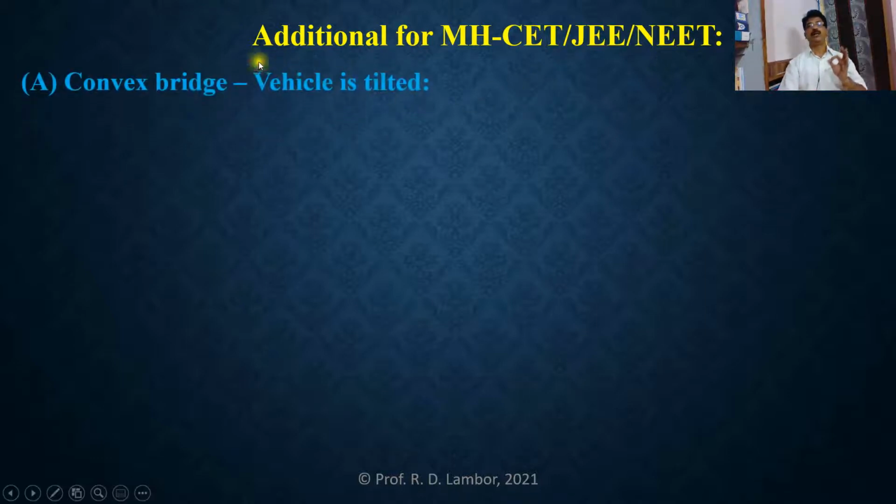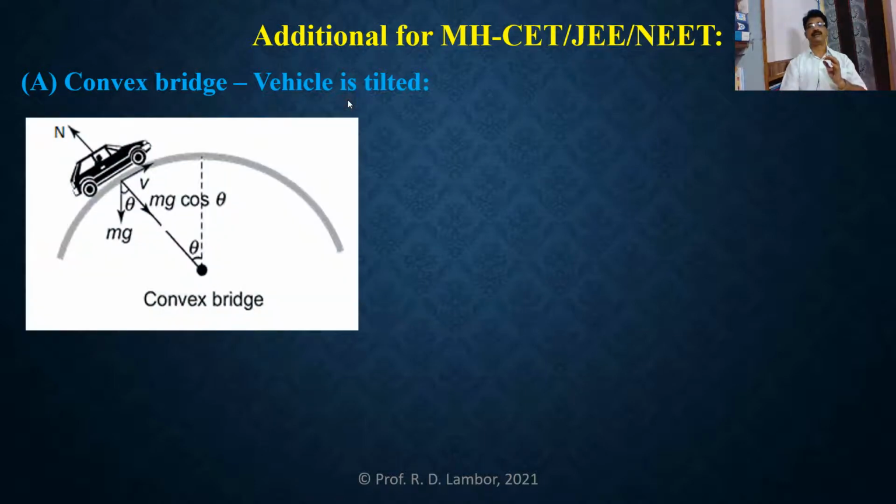See here, a convex bridge where the vehicle is tilted. Once again we want to find the reaction of the road on the vehicle moving along this convex bridge, but the position of the vehicle is tilted. The vehicle is not exactly at its topmost position.